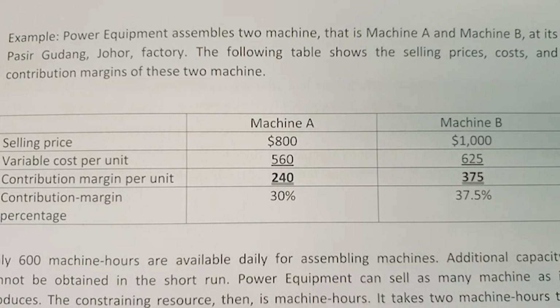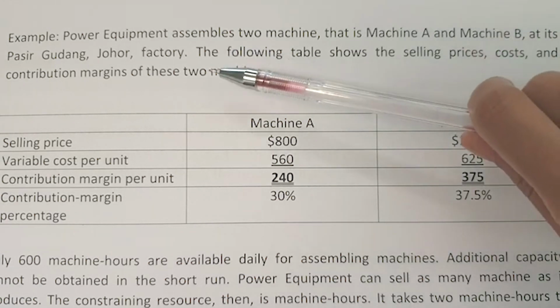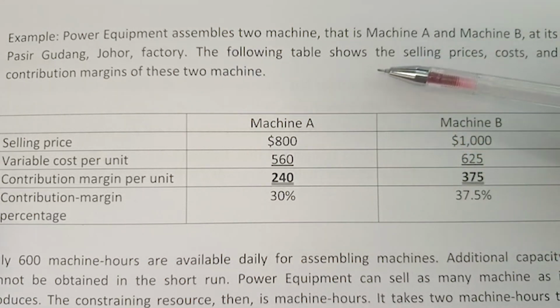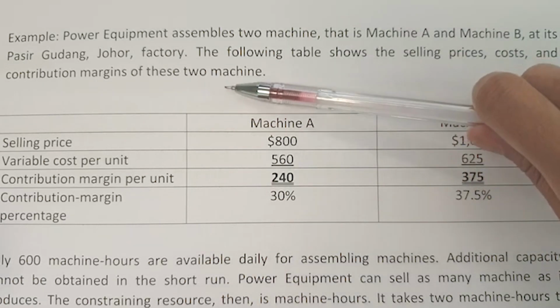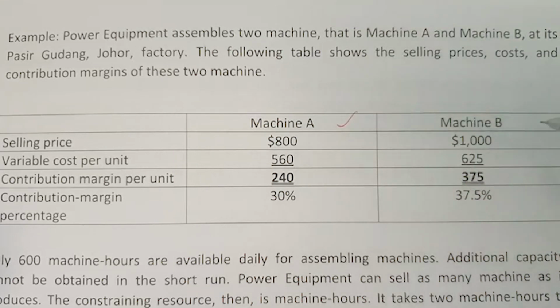Okay, we are going to look at this example. Power Equipment assembles two machines, that is machine A and machine B, at its Pasir Gudang, Johor factory. The following table shows the selling price, cost and contribution margin of these two machines, right? So machine A and machine B.